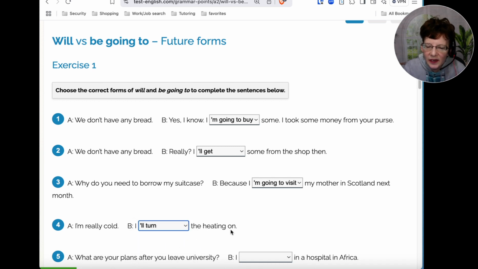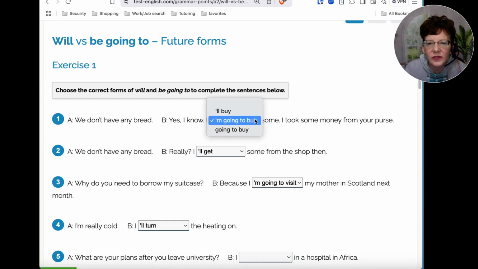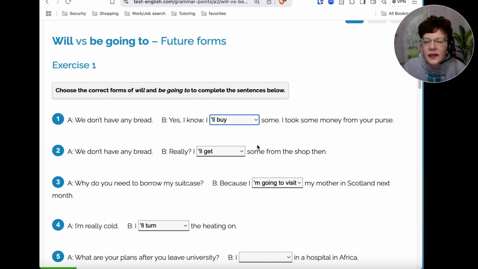I'll turn the heating on. Okay, this one actually, here, this can be using will. I'll buy. So this can be an instant decision or one that you've already made. So I'll buy some. Yeah.